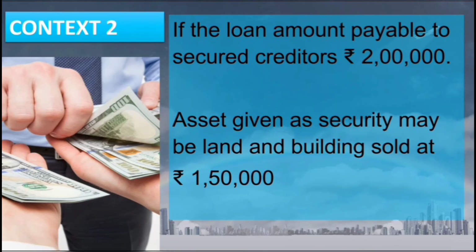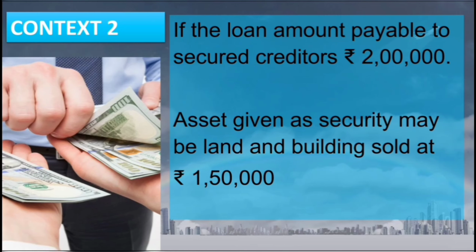Context 2: same, the asset given as security is sold by the secured creditor, assuming the loan amount payable is 2 lakh and the asset was realized by the secured creditor for only 1,50,000. The most important thing to notice is that the asset realized amount is less than the loan amount due.